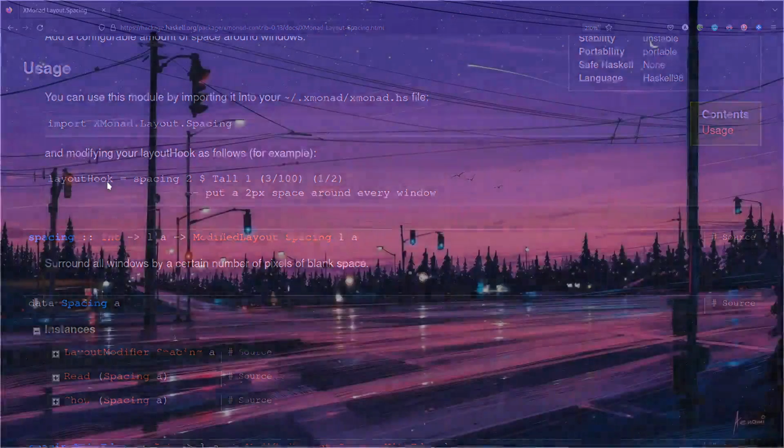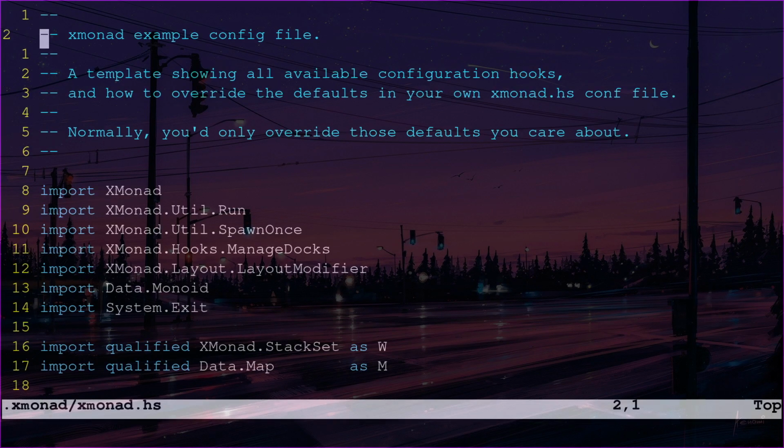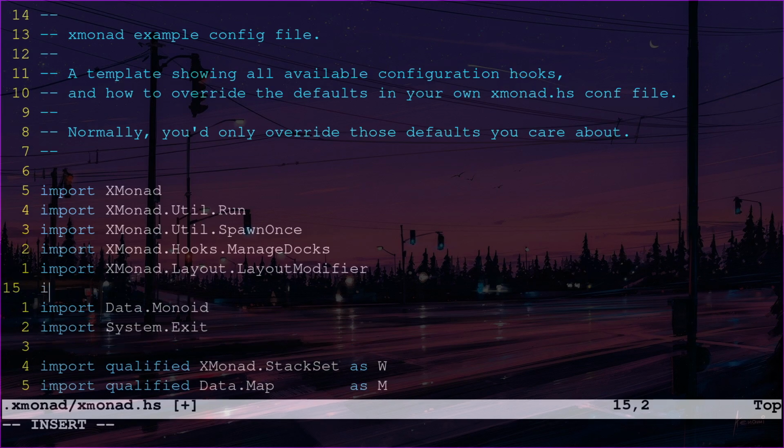Let's just do this. Let me open my terminal, zoom in a bit, and open my config. And right in here we should import that library, XMonad, with capital X and M, dot Layout, capital L, dot Spacing, yes, capital S.